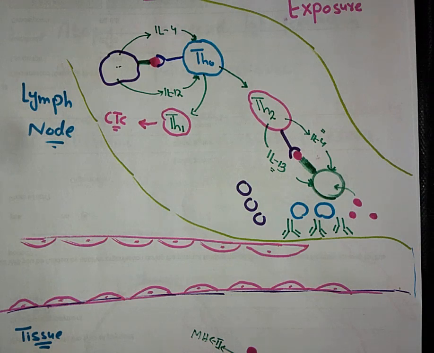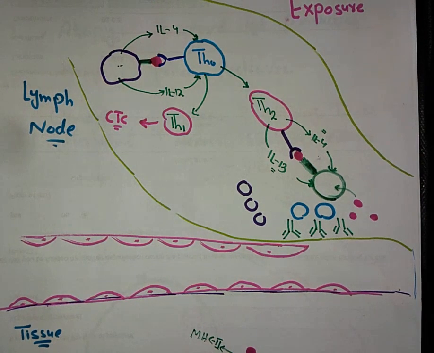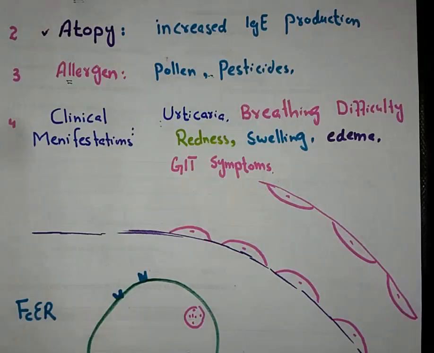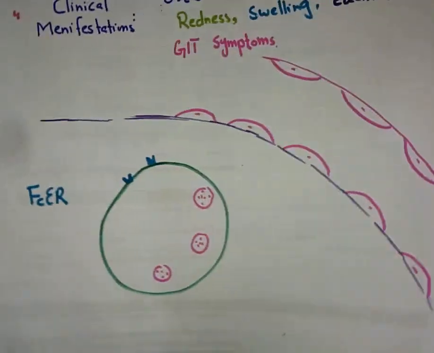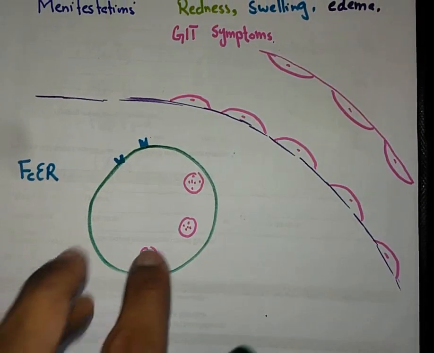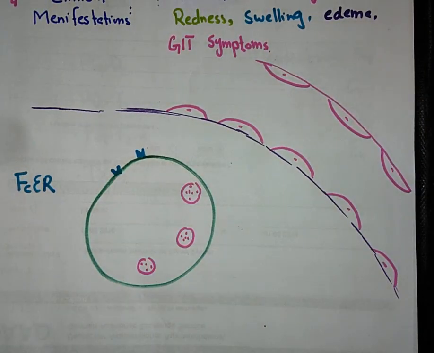Now let's see how these antibodies act in the tissue, and they will show certain symptoms which include breathing difficulty and all these things. This is a tissue, and inside the tissues lots of mast cells are present, in a very huge number.